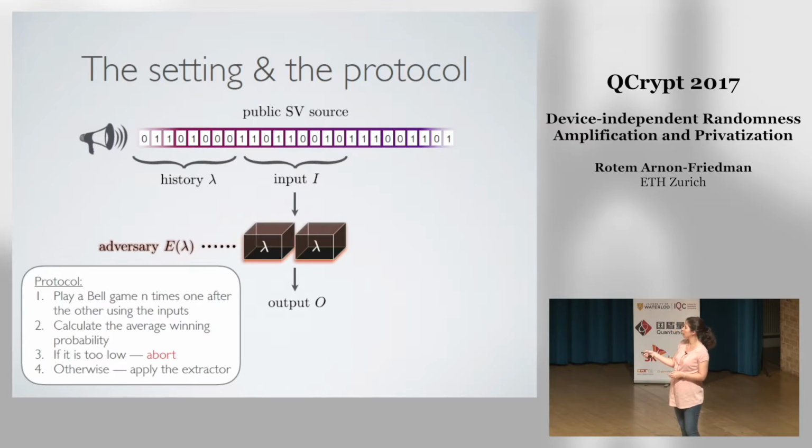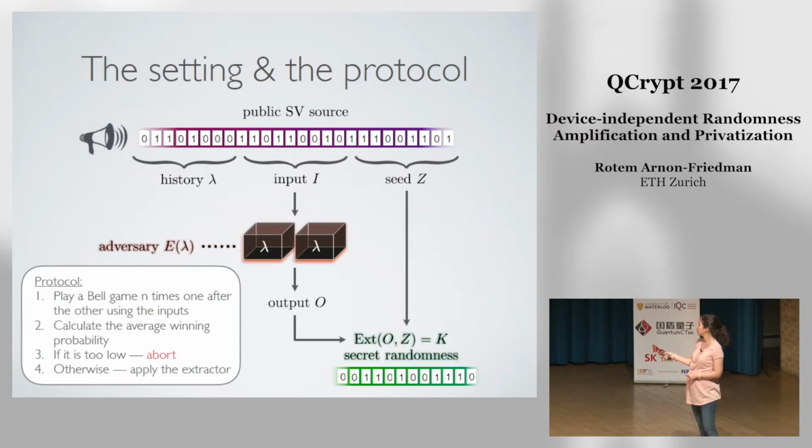And now Alice can check whether the statistics of the inputs and the outputs are fine for her, so whether they violate a Bell inequality. Okay, so if the violation is too low, she aborts, otherwise we continue with the protocol. Okay, so the next stage of the protocol is to take the next bits from the source. Okay, so this is what we call our seed.